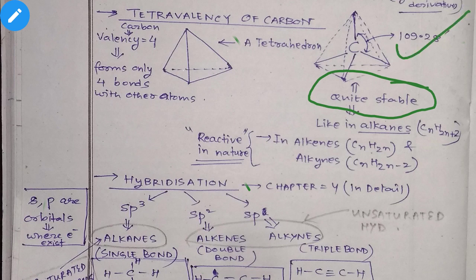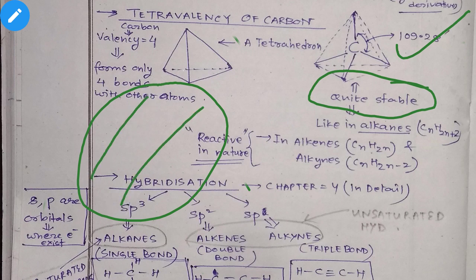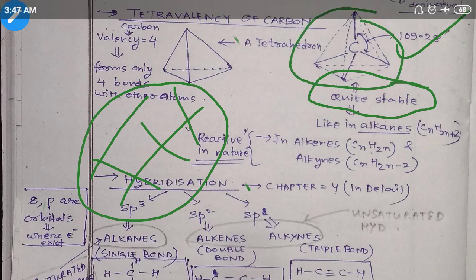We want that, right? Because in chemistry, whenever we are talking about any compound, any molecule, we want that molecule to be stabilized. Stabilized means what? It is not breaking down when we are applying heat, it is not getting affected when sunlight falls on it, and it is not getting affected when temperature is going down or up. So this is stability, and carbon in its tetrahedral structure is very much stable because of this bond angle.